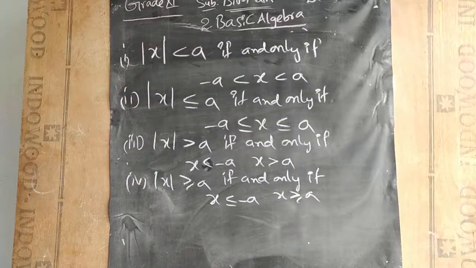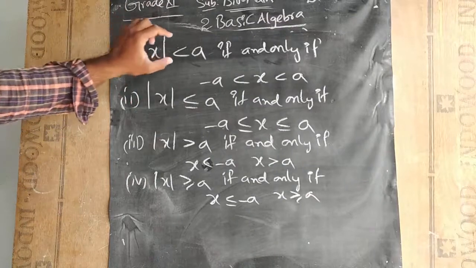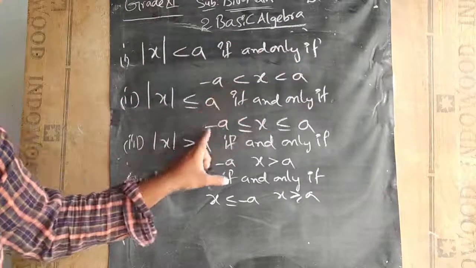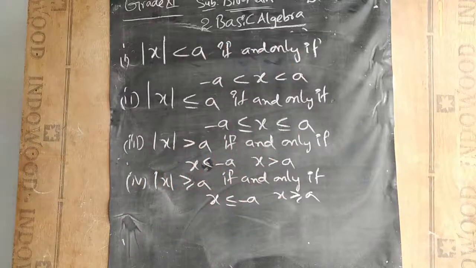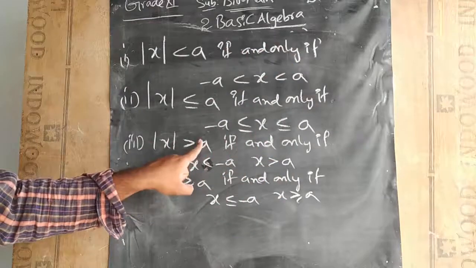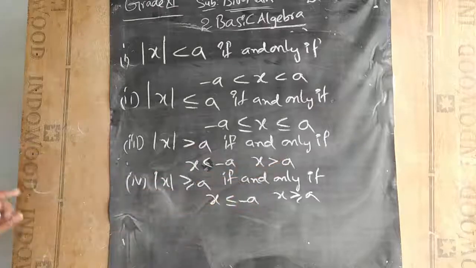So these are the four cases. Based on this, we will solve some questions. Whenever less than is there, it will be in the range of minus to plus. Whenever it is greater than, one will be less than and the other one will be greater than. Which one will be less than? The negative number will be less and the positive number will be more.